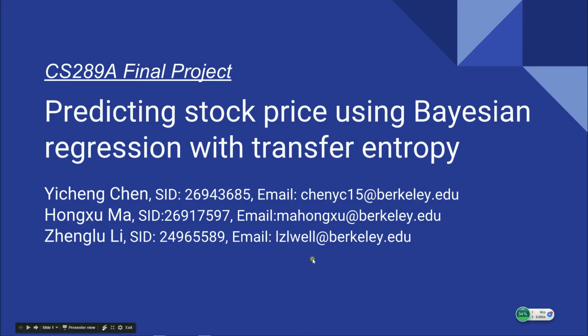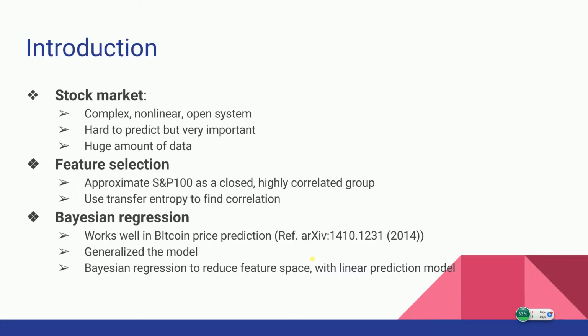Our project is predicting stock price using Bayesian regression with transfer entropy. This work is done by Yicheng Chen, Hongxu Ma, and Zhenglu Li. Stock market is very important in our daily life. In this work, we build up a model to predict the stock price.